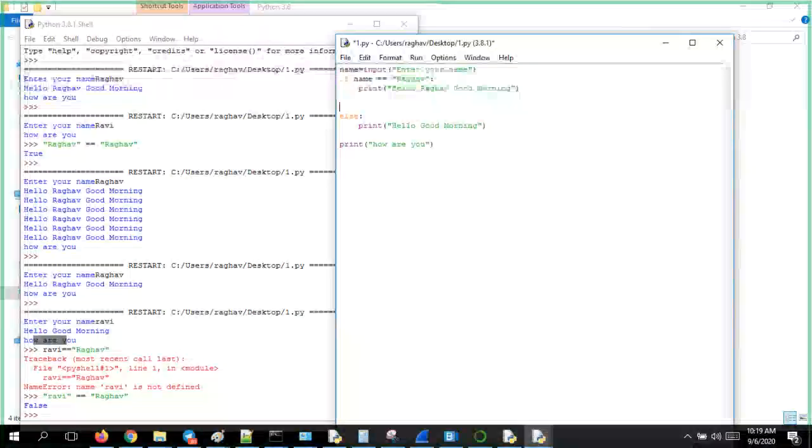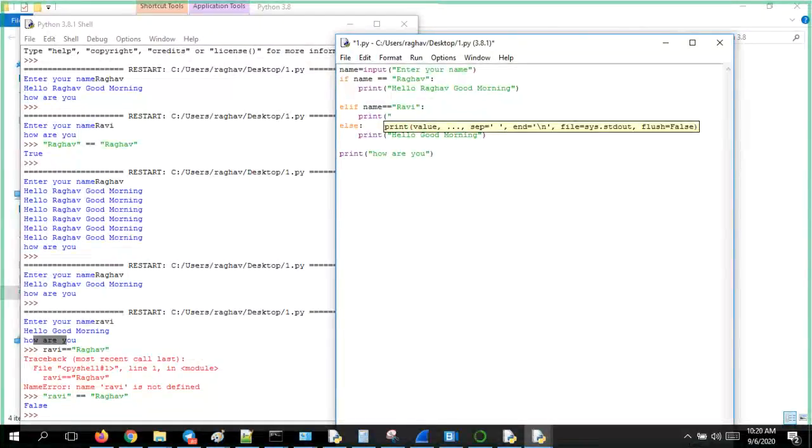Now a is equal to Raghav. Elif, one more condition I would like to put. What is that condition? If name is equal to Ravi, I'll put capital R, then print this message if the input name we have given is Ravi: hello Ravi, good morning. This is what I would like to print for him. Else, you just give a general hello message.